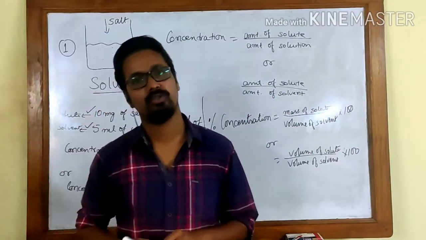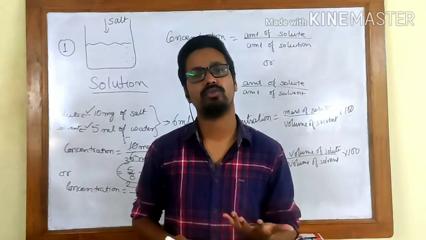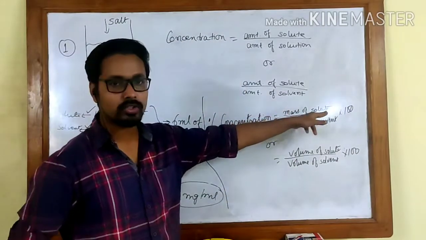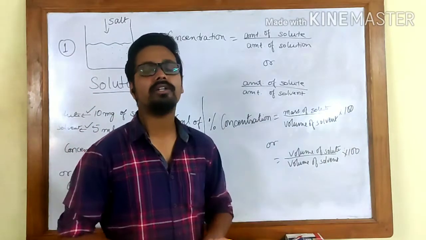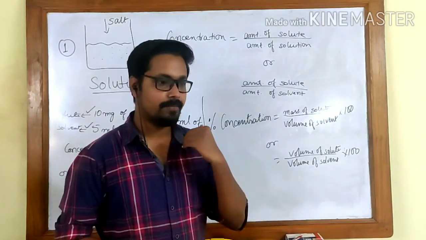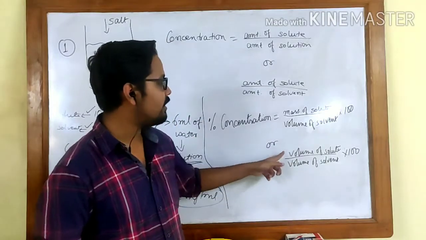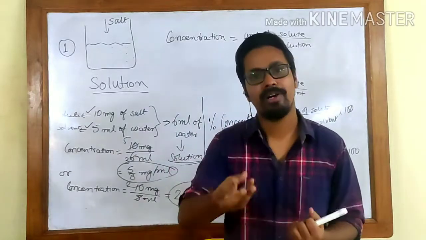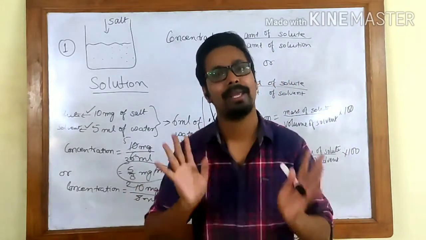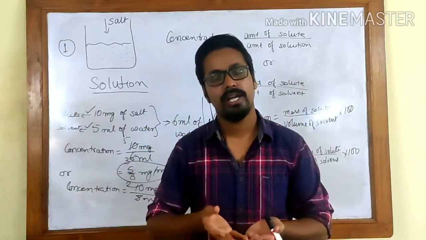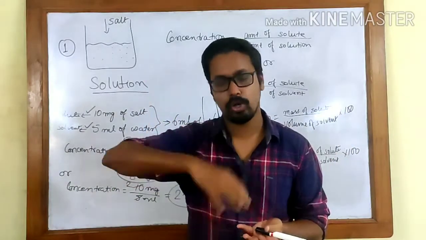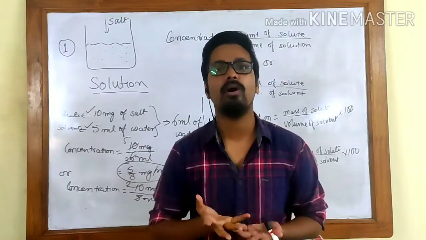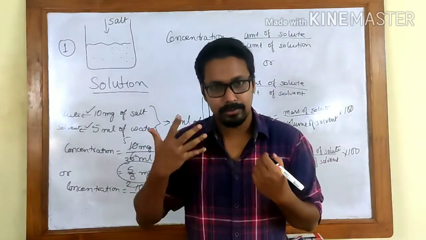It depends on the requirement, whatever you are asked to find. In the question, if you are asked to find the concentration as mass by volume, then you will use the mass of the solute and the volume of the solvent. And if you are asked to find the concentration as volume by volume, then you will use volume of solute by volume of solvent. So all in all, concentration means how much solute you have added to the solution. That is the main thing. If you take a glass of water and keep adding salt to it, concentration means how much salt you have actually added compared to the amount of water. That is the meaning of concentration.